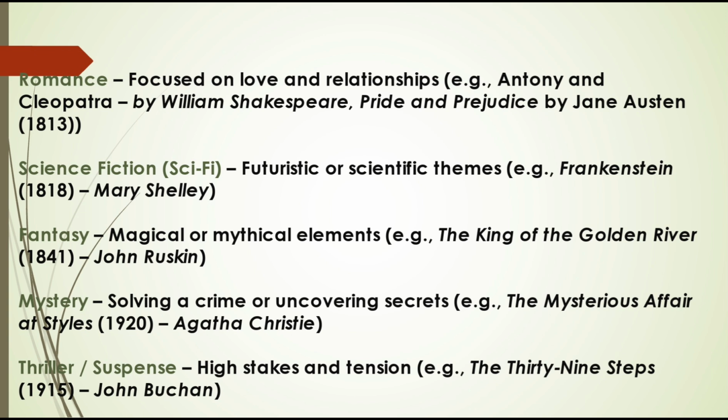First we have romance, which is focused on love and relationships, by William Shakespeare. He wrote Antony and Cleopatra. Then we have Jane Austen, whose work was written in 1813, that's Pride and Prejudice. Next we have science fiction, with futuristic or scientific themes, that is Frankenstein by Mary Shelley in 1818. Then we have fantasy, with magical or mythical elements, by John Ruskin.